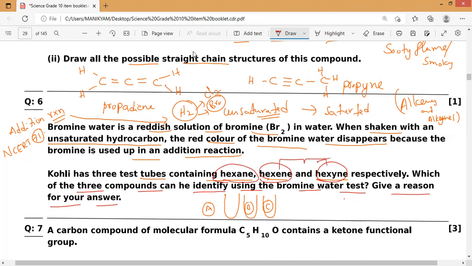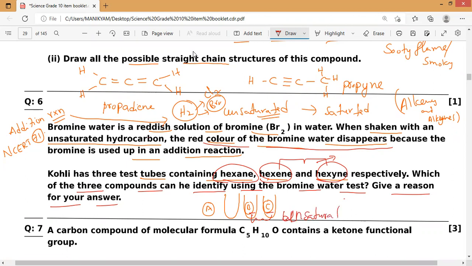You check it, because both will react with the bromine water and the red color of the bromine water disappears. So in A, B, C, any two will lose the red color, because bromine water reacts with unsaturated hydrocarbons. Suppose, for example, B and C I have found the red color disappears. So I will say both are unsaturated hydrocarbons.